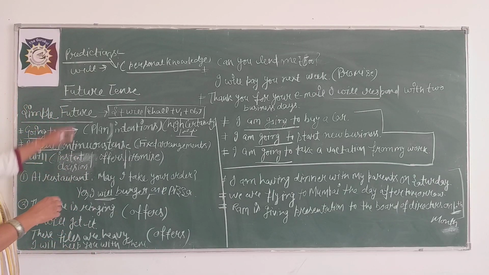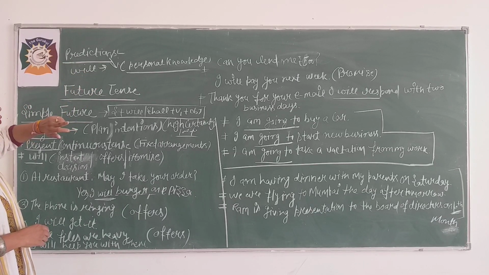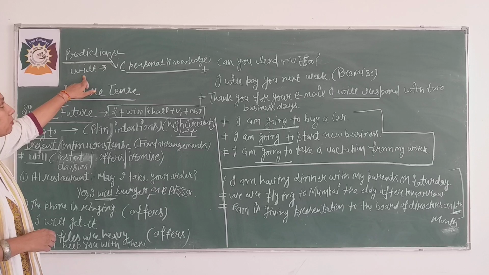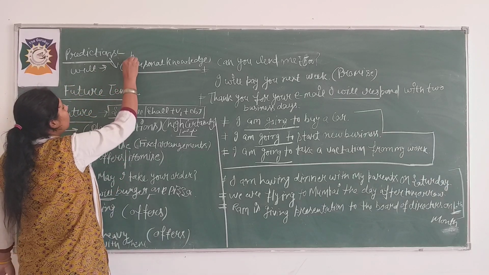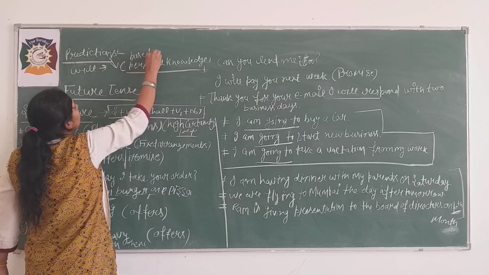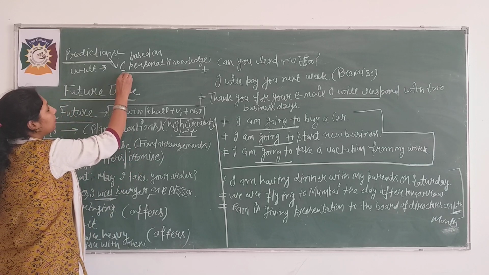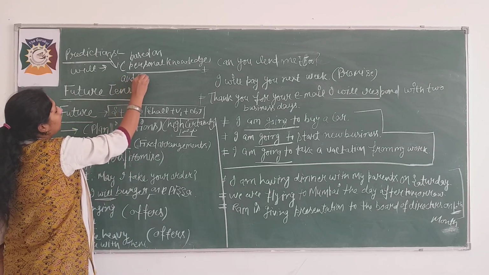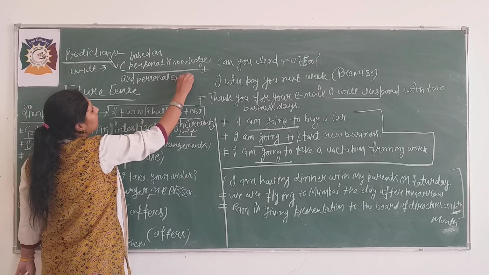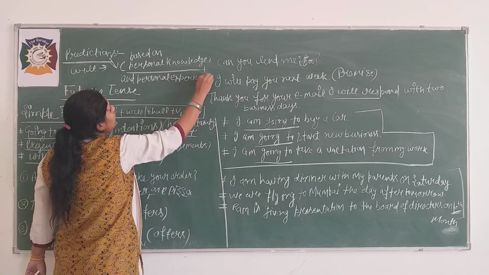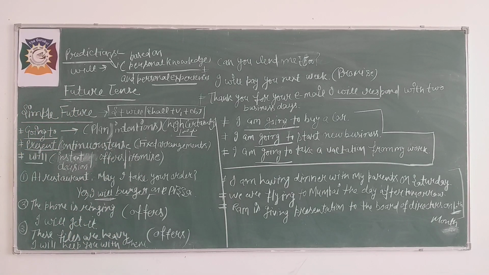See, for the predictions we use will or going to, but there is also a rule beta, where we should use will: for the predictions based on personal knowledge and personal experiences. Is it clear beta? See how it is. See, one example I am giving to you.